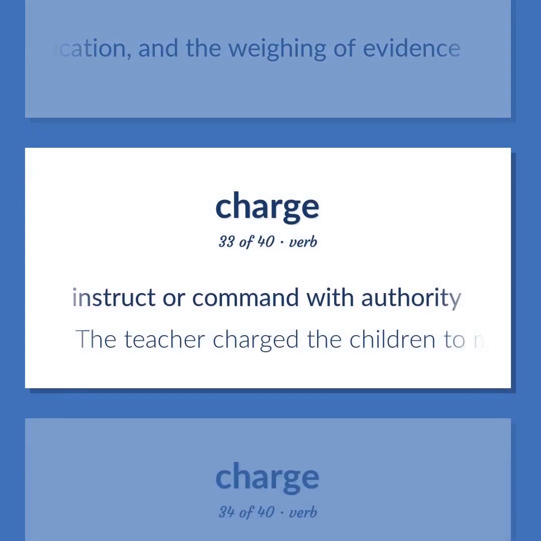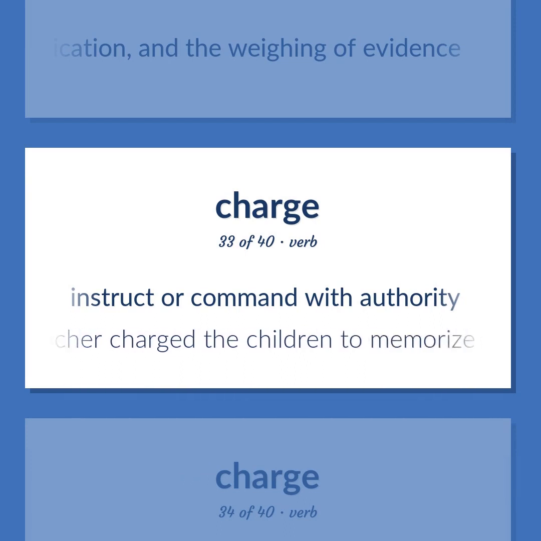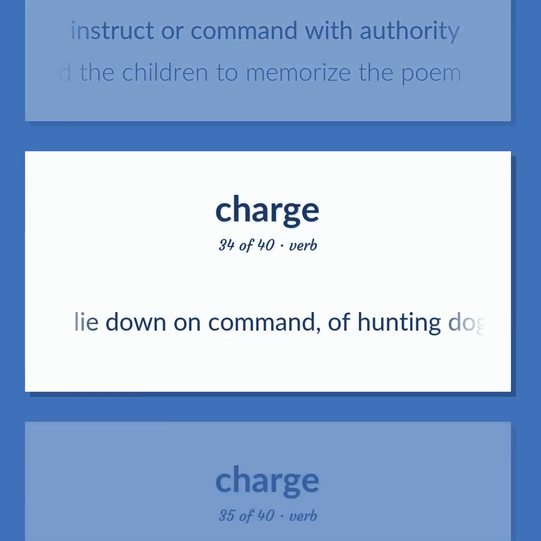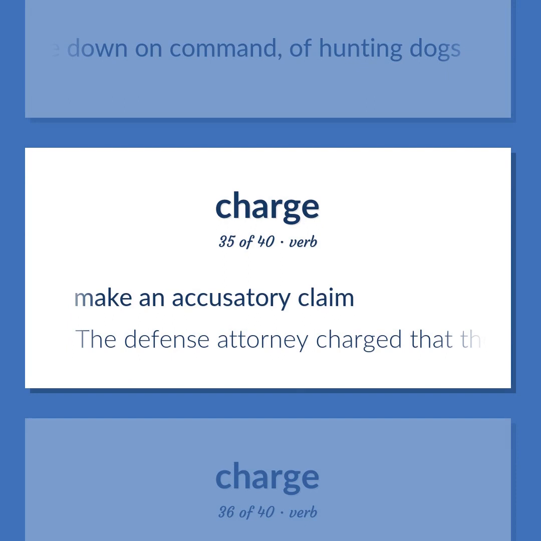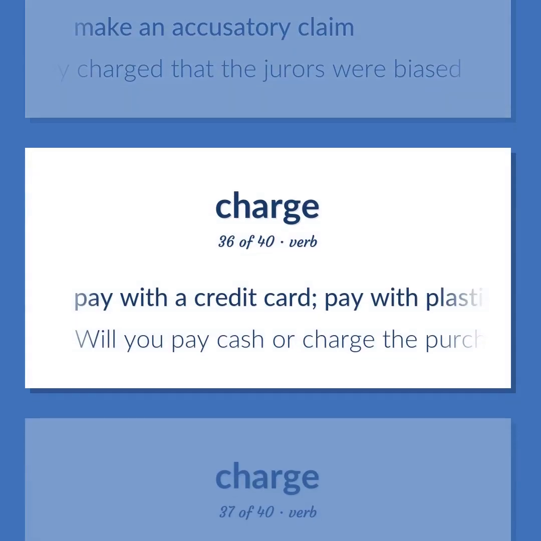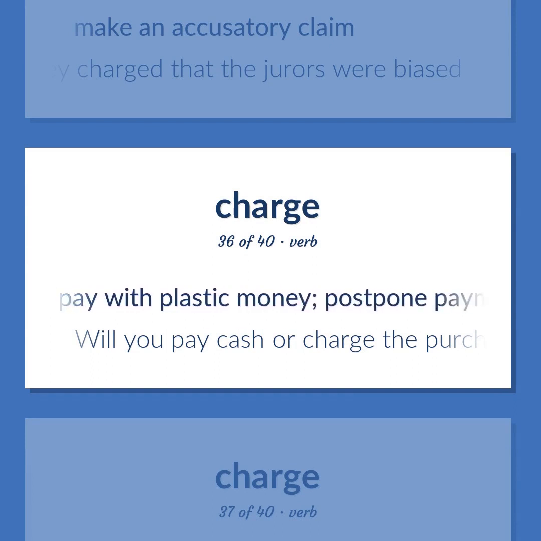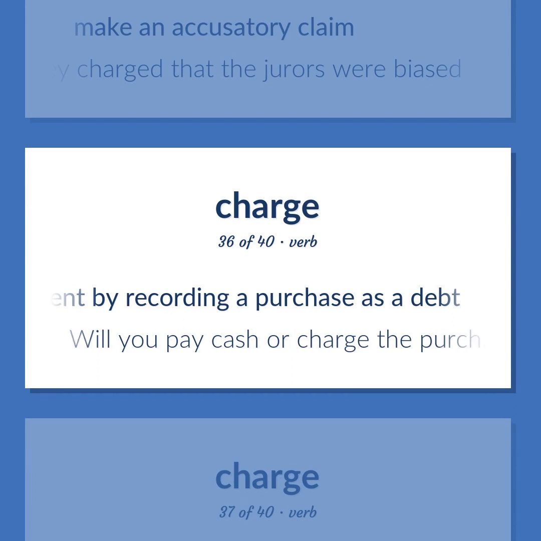Instruct or command with authority. The teacher charged the children to memorize the poem. Lie down on command, of hunting dogs. Make an accusatory claim. The defense attorney charged that the jurors were biased. Pay with a credit card. Pay with plastic money. Postpone payment by recording a purchase as a debt. Will you pay cash or charge the purchase?